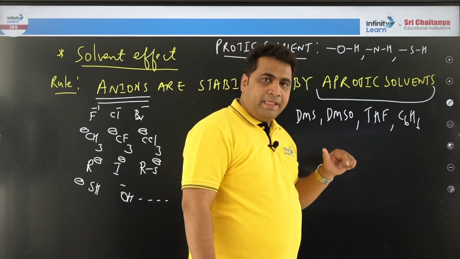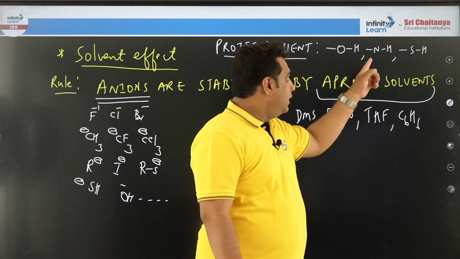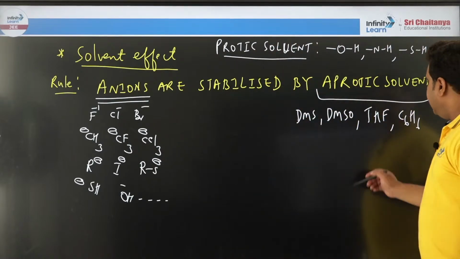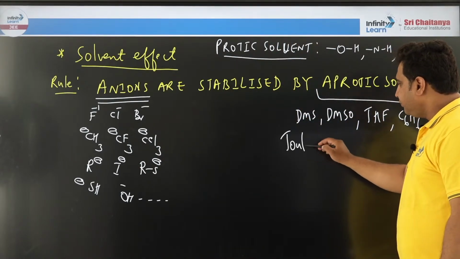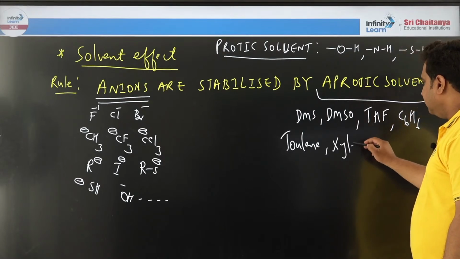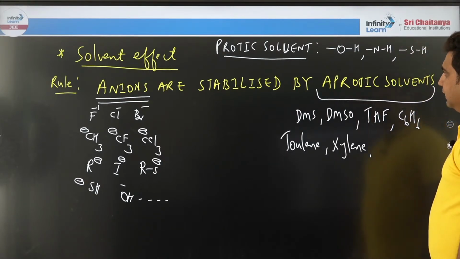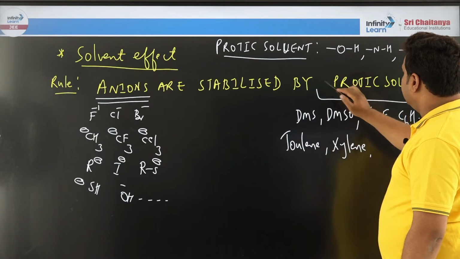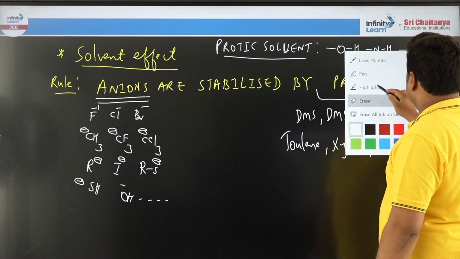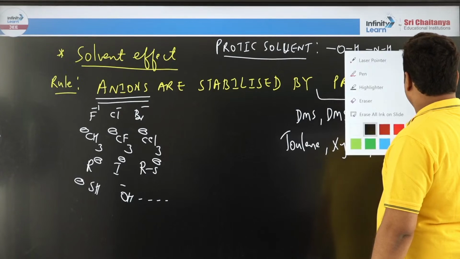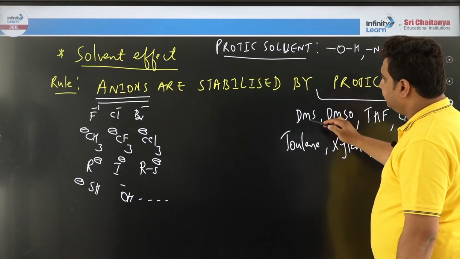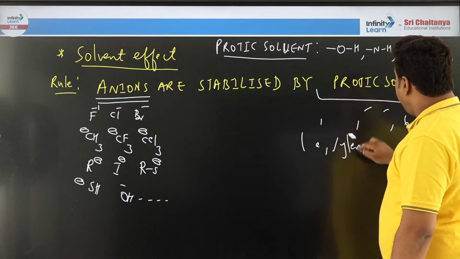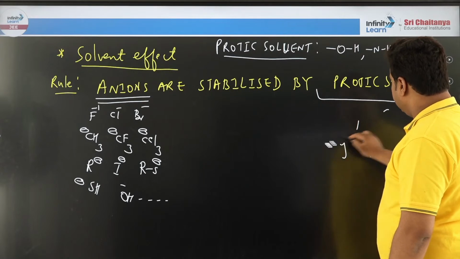So tell me, in benzene, is hydrogen connected to oxygen? No. Nitrogen? No. Sulfur? No. It is the aprotic family. Right? DMS, DMSO, toluene, xylene. Are you following? No. Sorry, a small change. Protic solvents. One second. Right. Okay, the solvents are correct only. But anions are stabilized by protic solvents. I'll give you the reason.